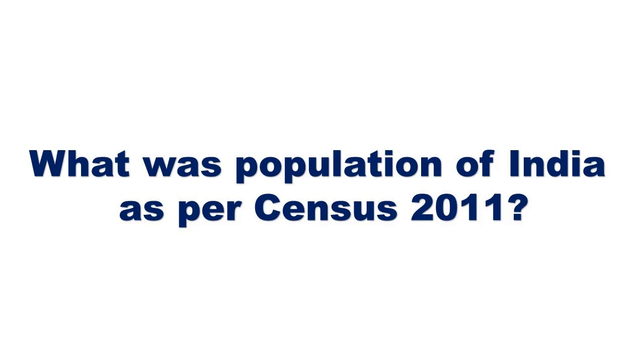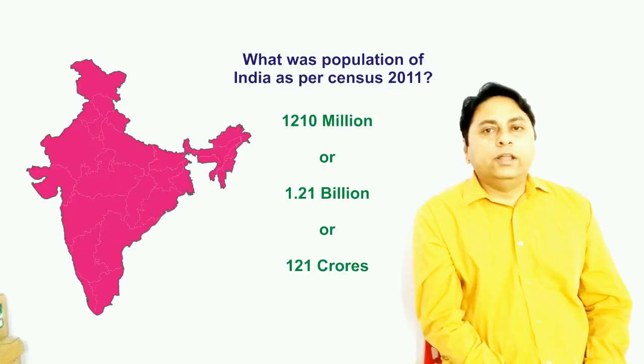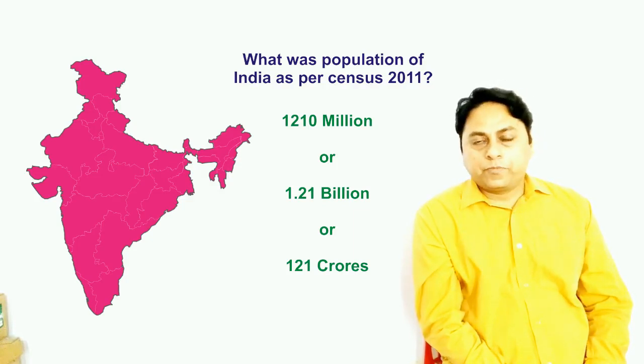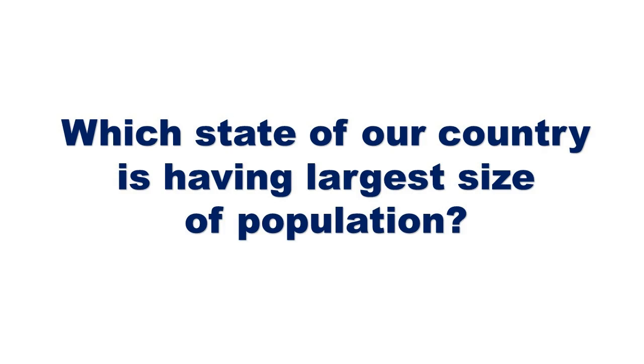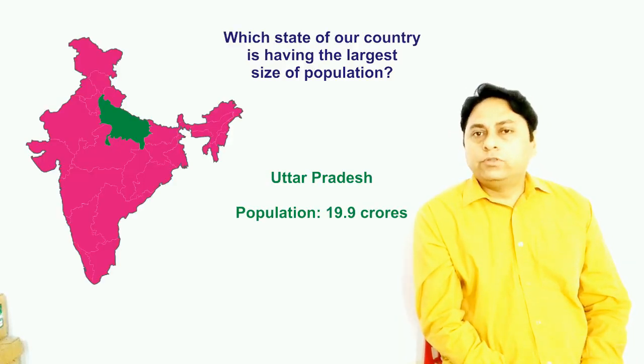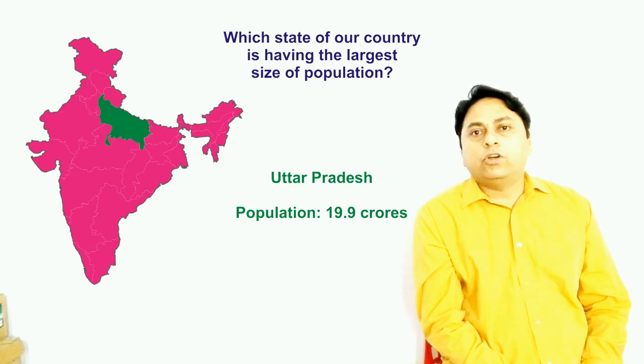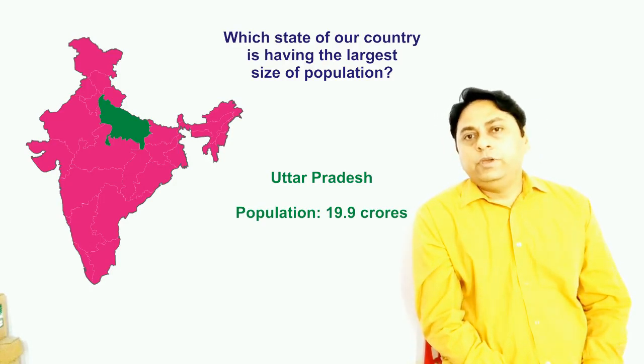What was the population of our country as per census 2011? Yes, it was 1210 million, or you can say 121 crore. Now second question. Which state of our country is having the largest size of population? It is Uttar Pradesh. In Uttar Pradesh, about 19.9 crore people live, which is about 16.6% of the total population of our country. So UP has the largest population.